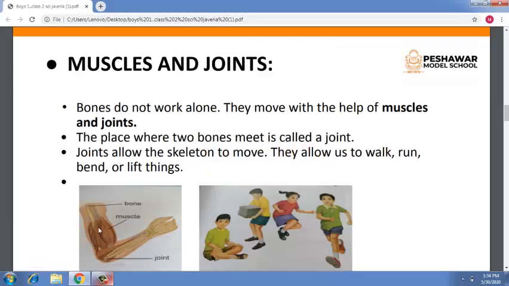So let's come to the next part of our body, which is called muscles and joints. Let's start with an example. Feel your left arm with the fingers of your right hand.